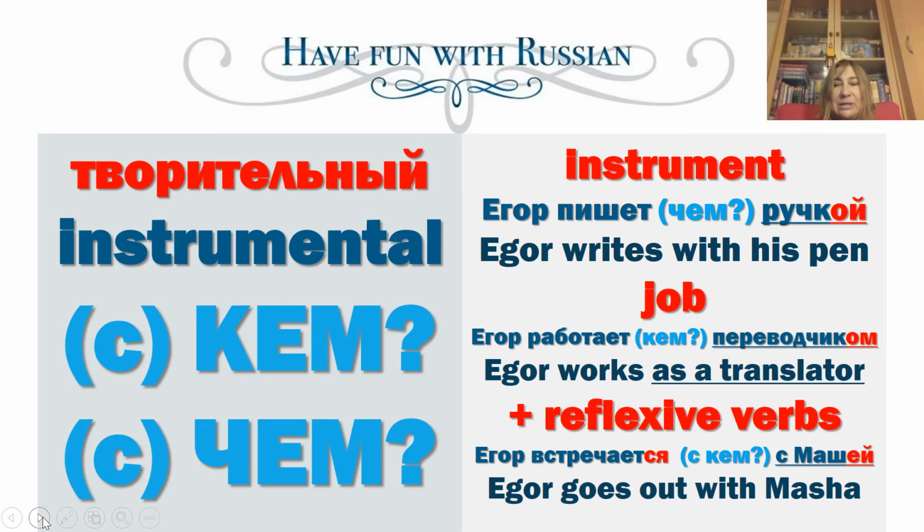With a pen. Кем работает Егор? What is Егор's job? Егор работает переводчиком, as a translator. He also goes out or meets with whom? With Masha. Егор встречается с кем? С Машей.